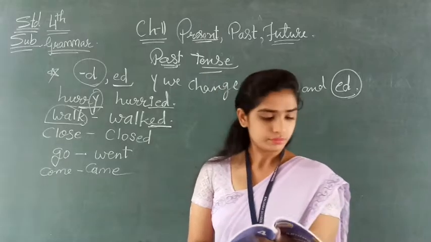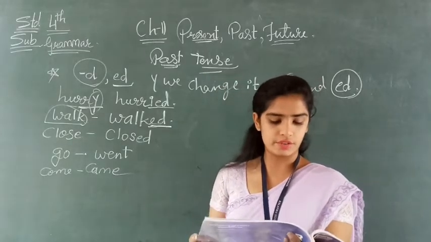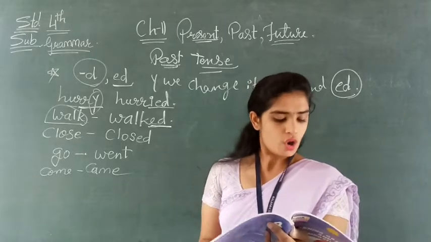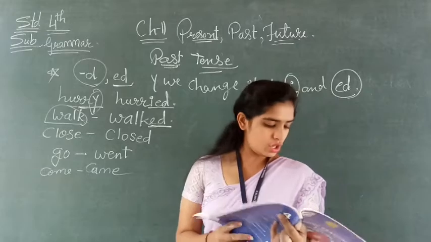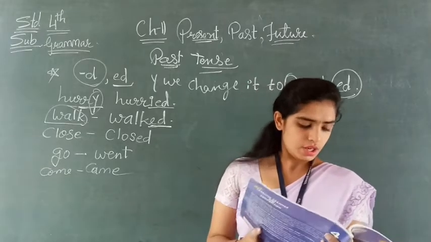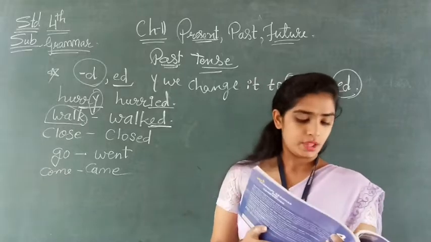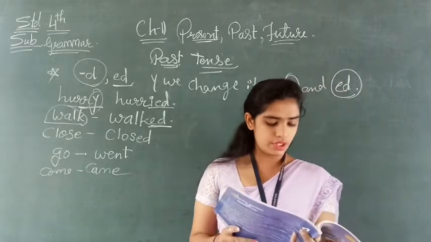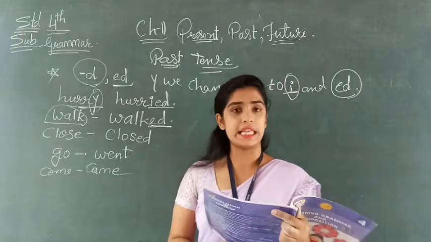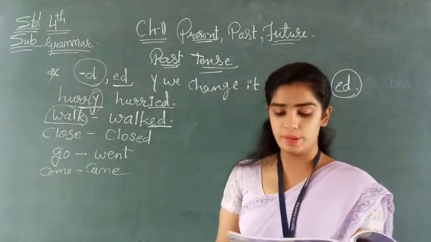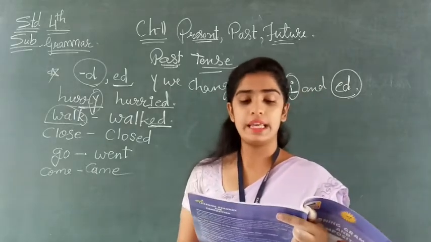Now see. The past continuous tense tells us about the actions that were going on at some known or unknown time in the past. We use was and were along with the present participle, present continuous tense. For example, was running, were studying. Now here first of all we will see the past tense. Okay, so see page number 53. Okay, see the astronaut left.